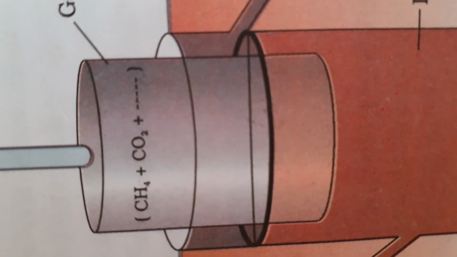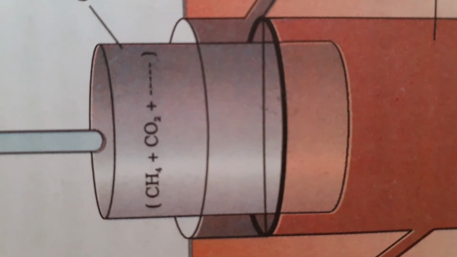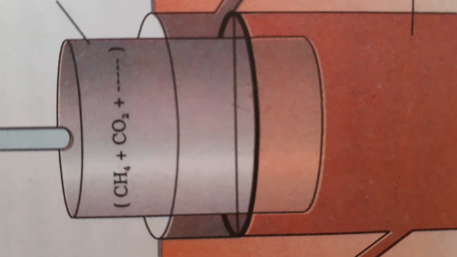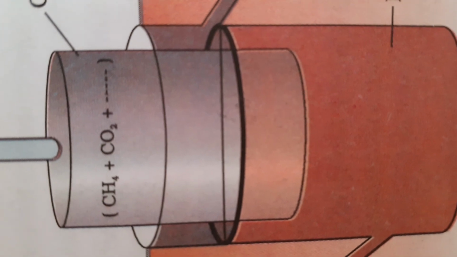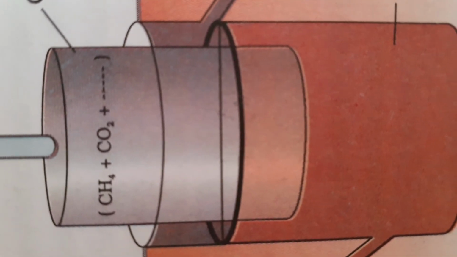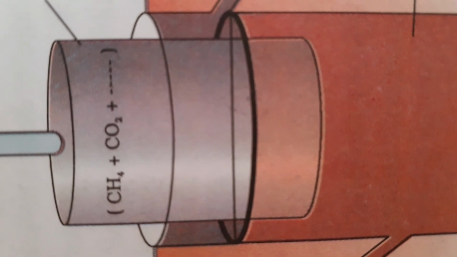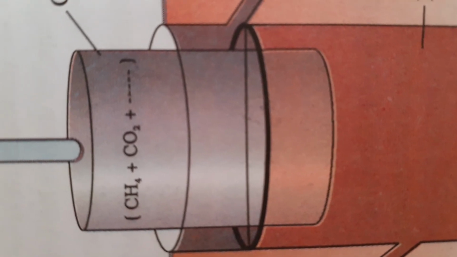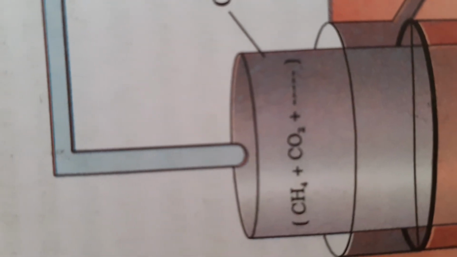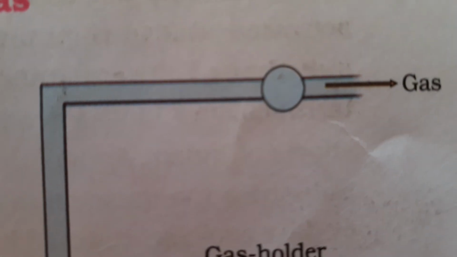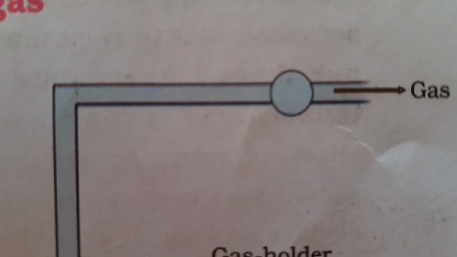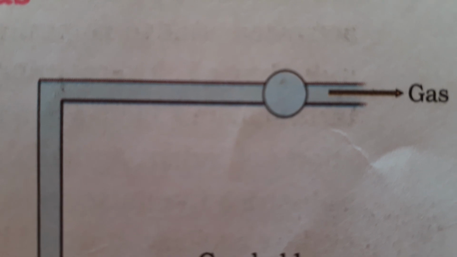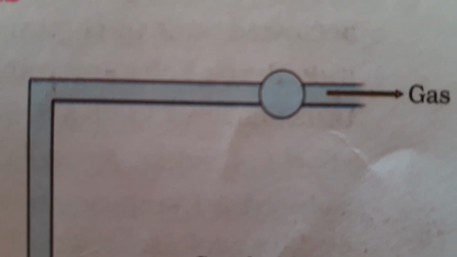Now this dung, whatever is present, is acted upon by the microorganisms. Which microorganisms can produce these gases like methane and carbon dioxide? The answer is anaerobic organisms. It is the anaerobic organisms which will help in the production of the biogas. Now see, where is this gas container leading to? The gas container is leading to the unit where you are having the connection to the gas. So you are getting the outlet with the gas.